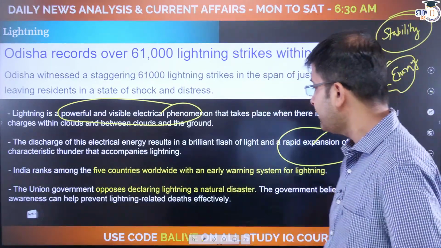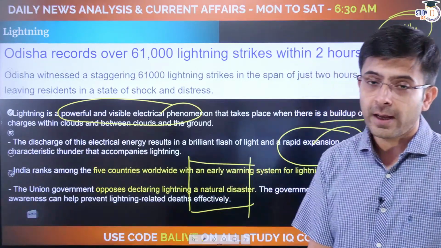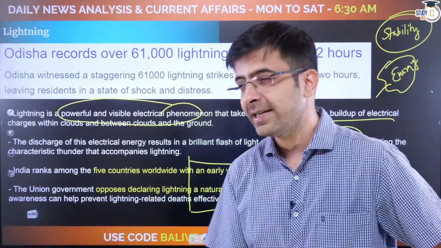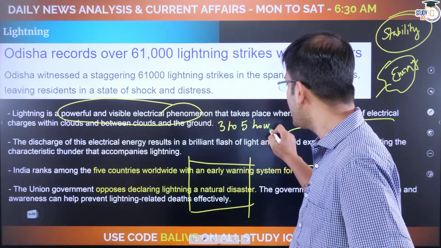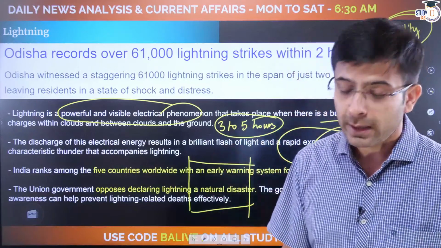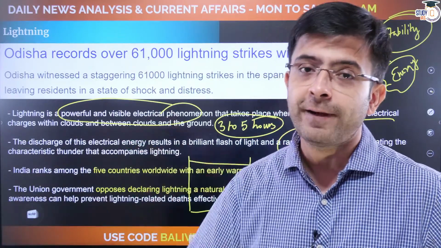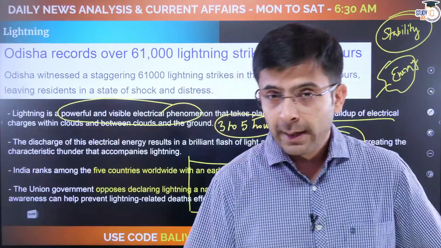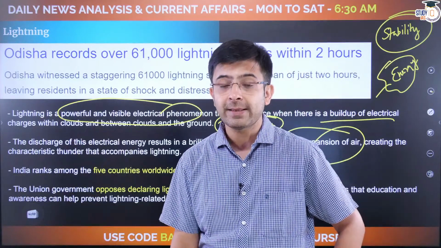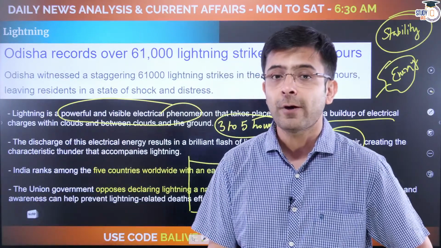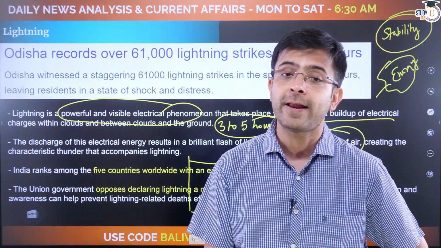But from the MCQ perspective, please make a note of these 2 points. Firstly, we are among the 5 countries to have an early warning system for lightning, which can give you a period of say 3 to 5 hours, based on the local wind circulation, local air circulation, local conditions that are building up. However, it is not categorized as a natural disaster in India. Why? Because the government is of the opinion that it is an avoidable disaster, an avoidable scenario, and that most of the problems that arise because of lightning strikes come because of lack of awareness.